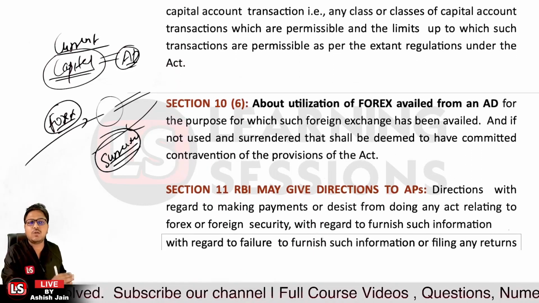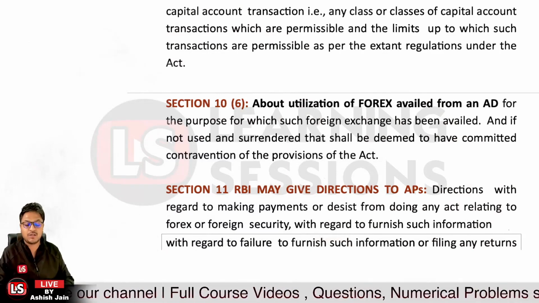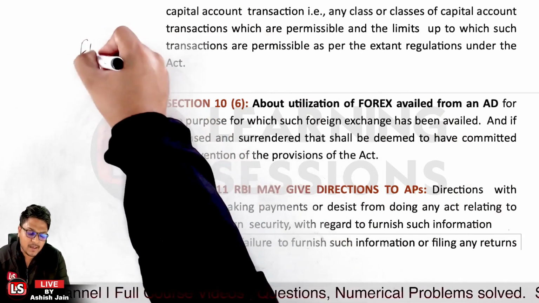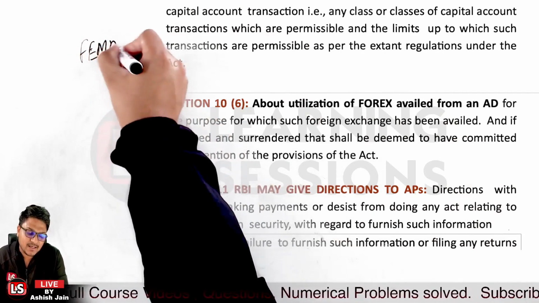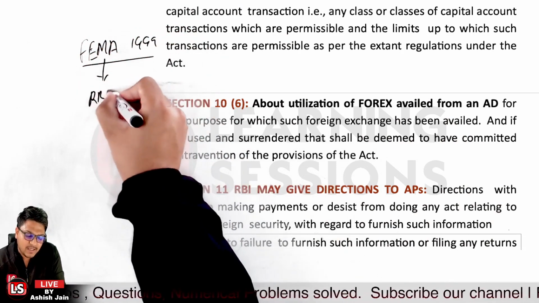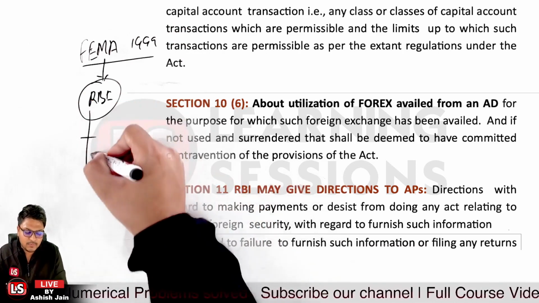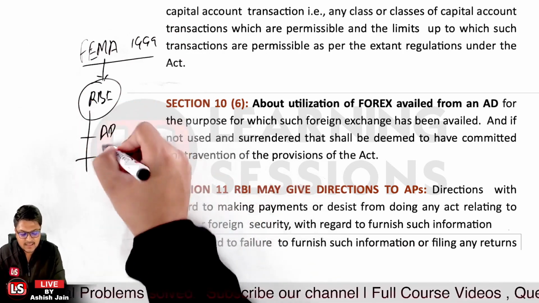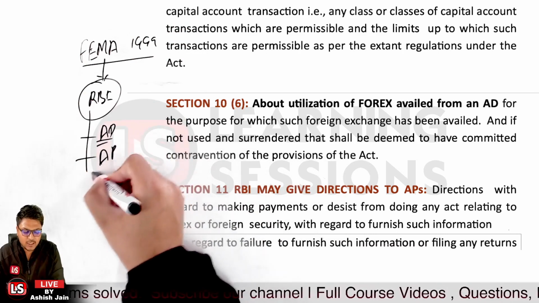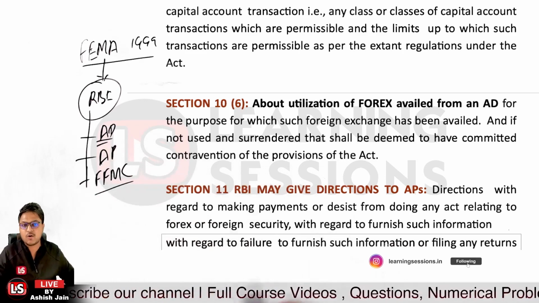Then further, it's related to section 11, that the Reserve Bank of India may give directions to authorized dealers. Under FEMA, the Foreign Exchange Management Act 1999, the Reserve Bank of India is empowered to maintain forex in India. Further, the Reserve Bank of India issues the AD license, that is the authorized dealer license, or the AP, that is the authorized person license, or the FFMC, that is the full-fledged money changer license.